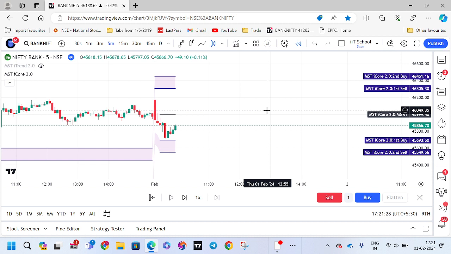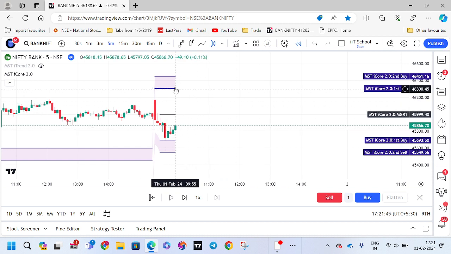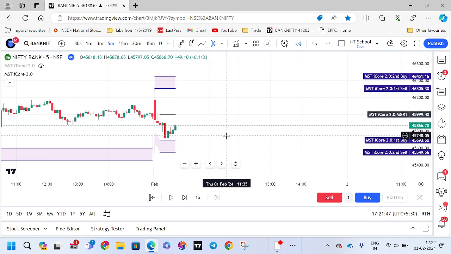What we are suggesting is to take 200 points ITM, that is the 45,500 call option. But we had chosen 45,400, 300 points ITM today, since it is budget day and expiry day. And if the market is going up, we will be selling the 46,500 put option. We will be buying the 46,500 put option. So now exactly buy has triggered.